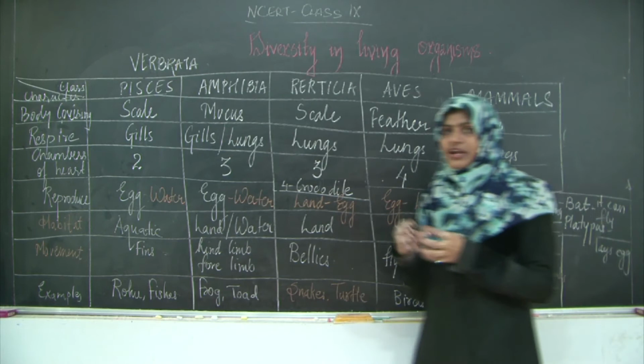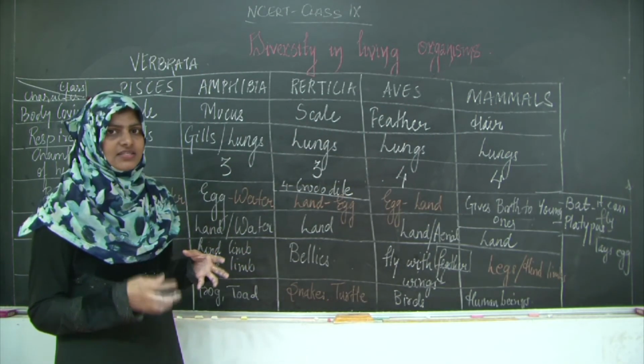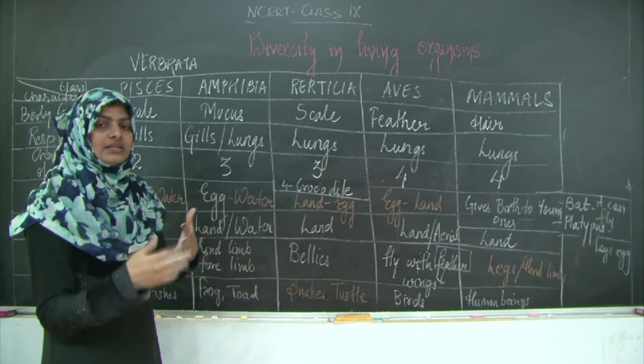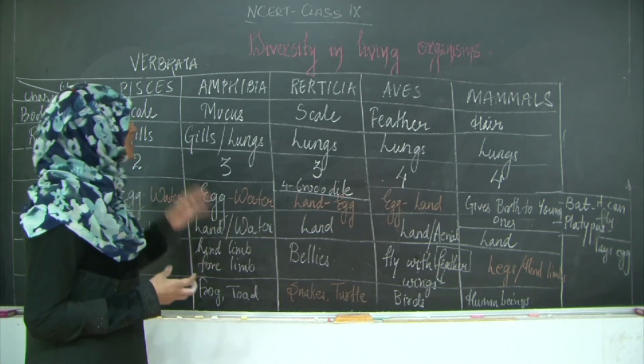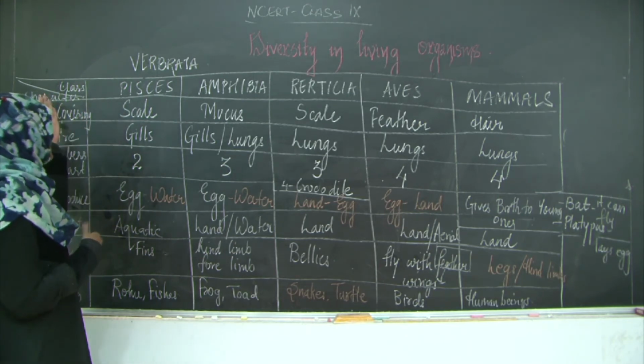Now in the next lecture we will be studying the taxonomy, how to name the organisms. Okay, there are few rules by which you name the organism, the scientific naming of organisms, that is the taxonomy, how to name, because we have studied how to divide. So now it is necessary that we study how to name and what are the rules for naming the organism, and this was the recapitulation. We will take it again in the next lecture.